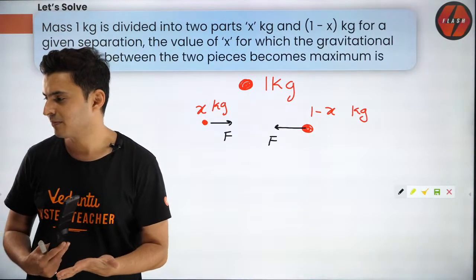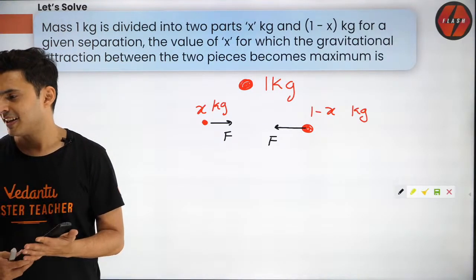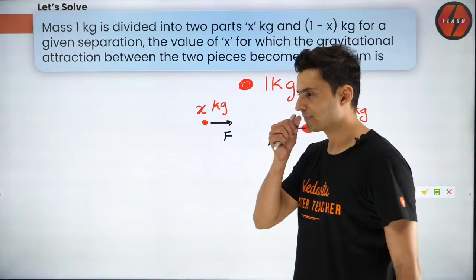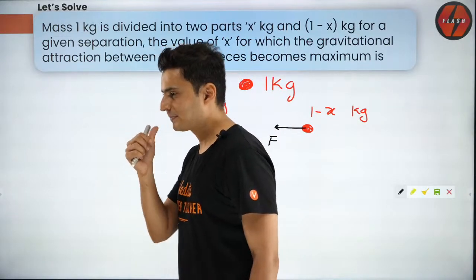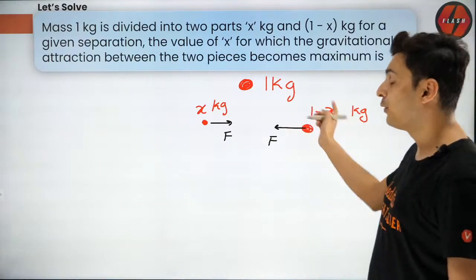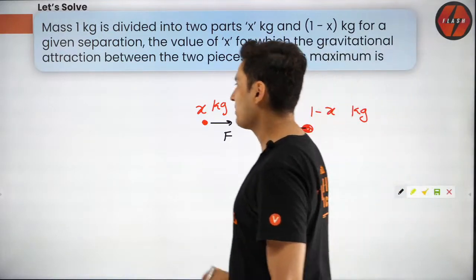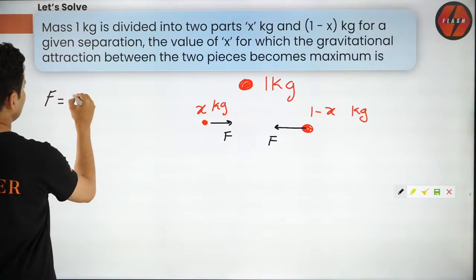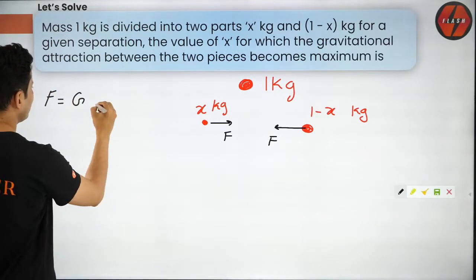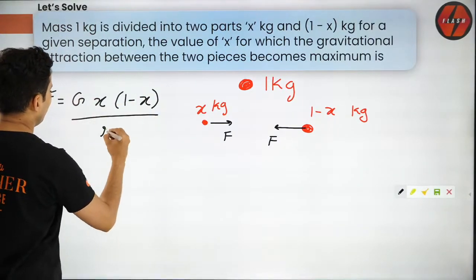Come on. Okay, what is the answer, guys? And how do you do it? What is the value of x so that the force between them is maximum? Coulomb's law. Okay, let's apply Coulomb's law. It's not Coulomb's law actually, it's Newton's law of gravitation, very identical but still. So the force is G x into (1 minus x) divided by r square.